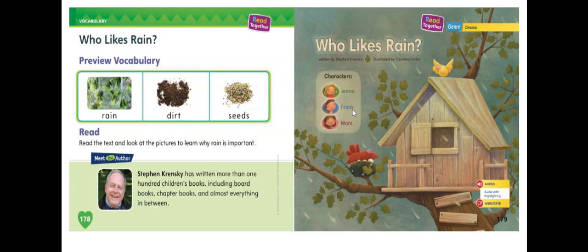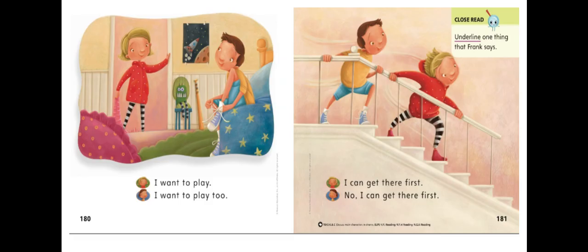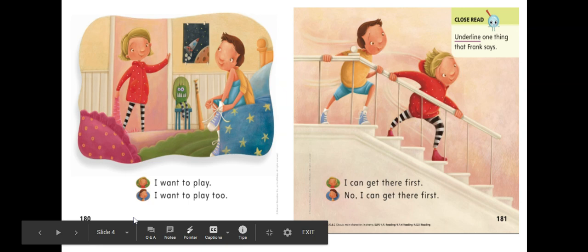We also have Frank and we have Mom. Those are the three characters in the story. Let's turn the page, 180. So here we go. First, we have a picture of Jenna, and then the line of the words that she says. So I will go ahead and tell you who the character is and what they are saying.